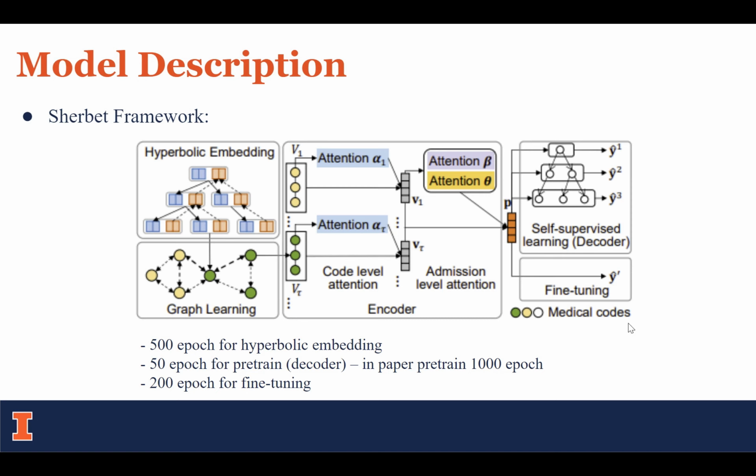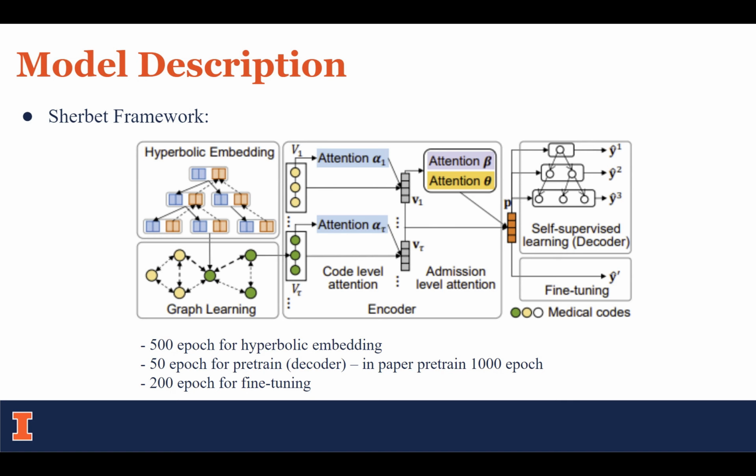First, the hyperbolic representation of medical codes is pre-trained with a hierarchical structure. Then the SherBERT graph is constructed based on the presence of medical codes in admission records. A graph neural network is adopted to learn the hidden embedding of medical codes.